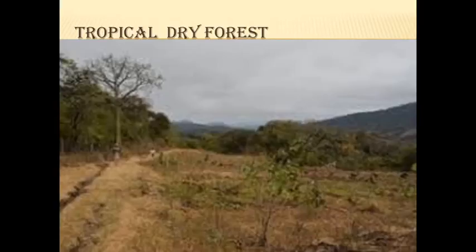Rainfall is less than 50 centimeter. You see 200 centimeter in the evergreen forest, but in the dry forest only 50 centimeter annual rainfall. That's why low humidity and high temperature will be there. This is why the trees cannot grow in these areas, so all the places are dried.